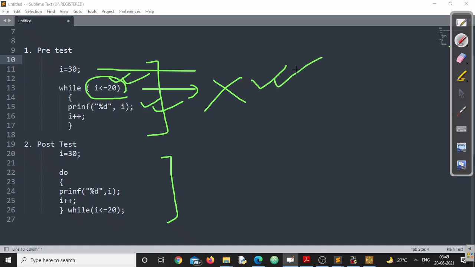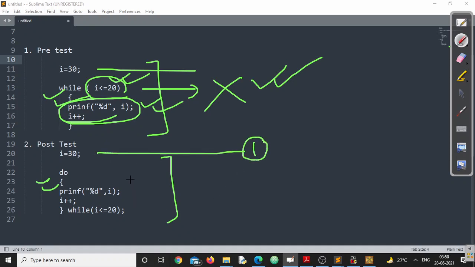Nothing beyond that. The body of the loop will be executed only if the condition is true, and it will go on continuing till it is true. This is for the pre-test loop, right? For the post-test loop, listen very carefully. The first time this one will be executed. Second, the statement will be executed.